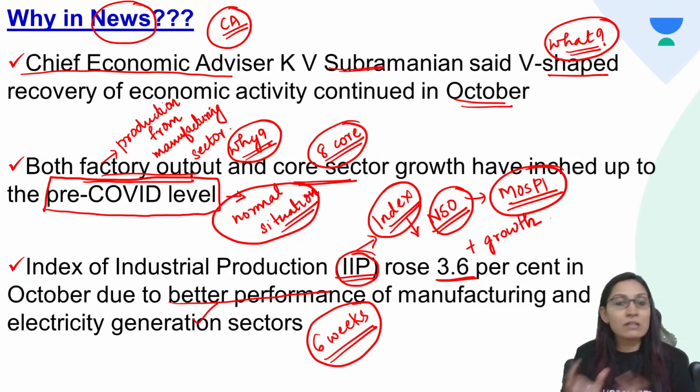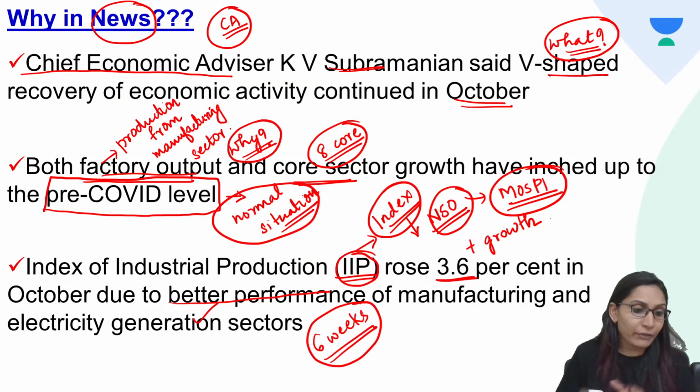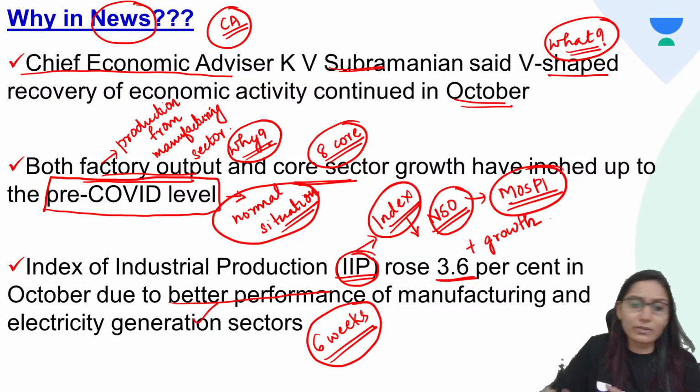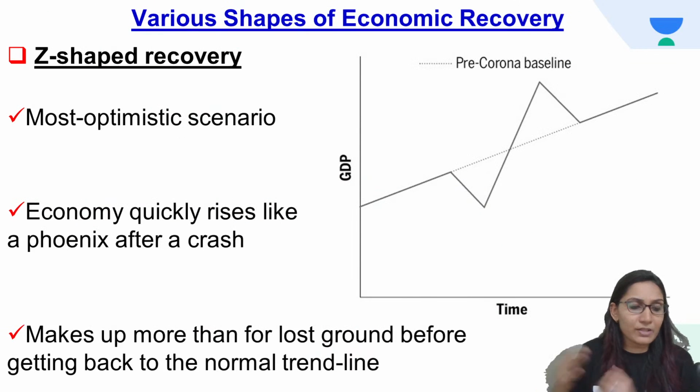That is a conceptual part which can be asked in prelims to check your conceptual knowledge, and even in your mains examination, if you are giving an analytical answer and you know the concept very well, you can easily give the answers. That is my idea. I hope the current affair part is clear. If you have any doubts regarding the current affair session, let me know in the comment section. Otherwise, we are moving to the conceptual part, that is, the various shapes of economic recovery.